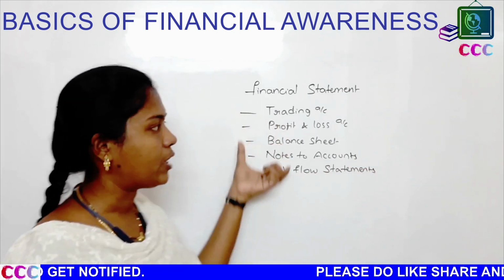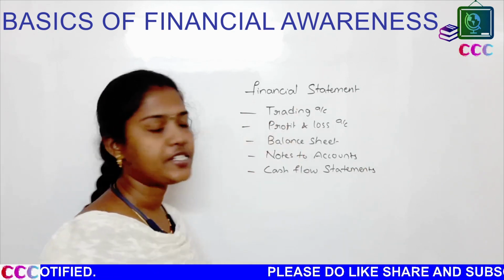These are all the types of accounts that come under part and parcel of financial statements.